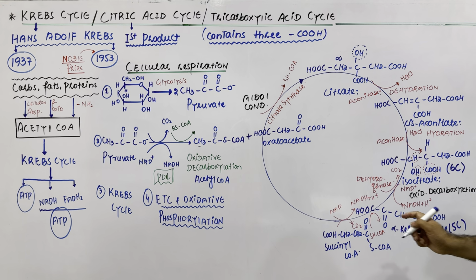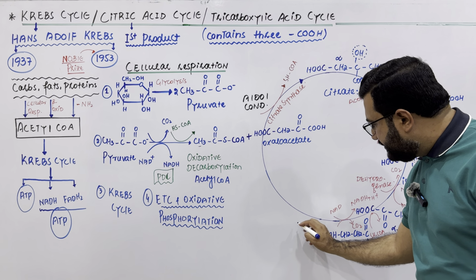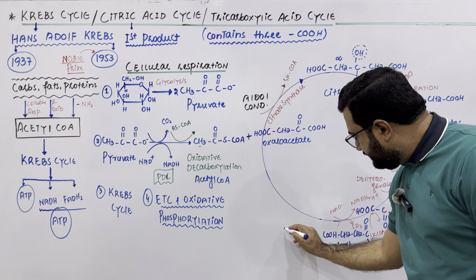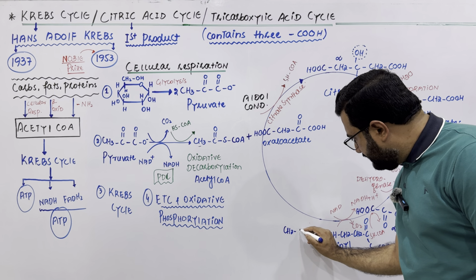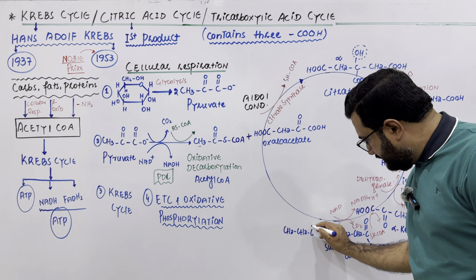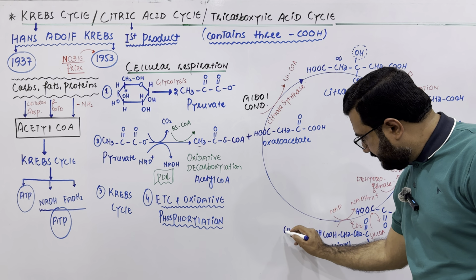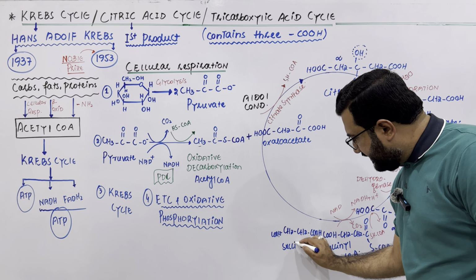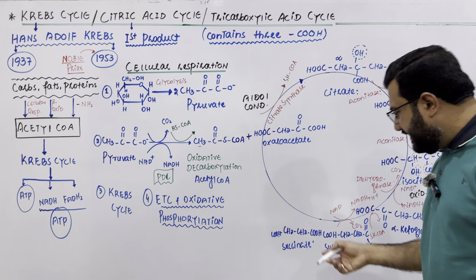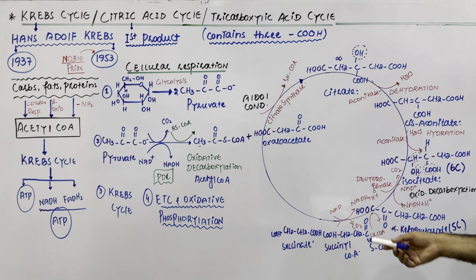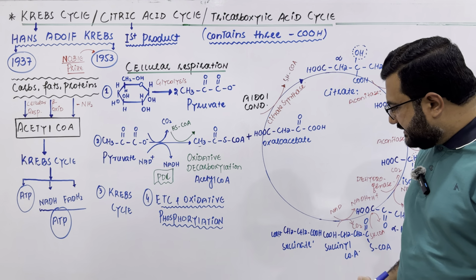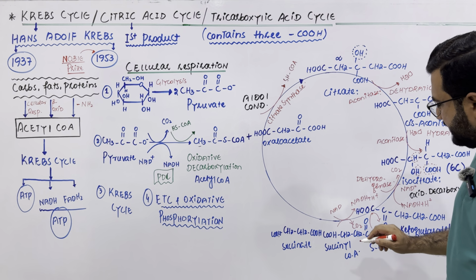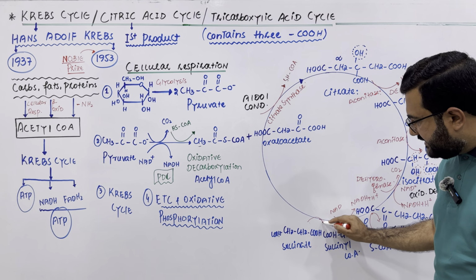Now, my dear students, this succinyl coenzyme A is then changed to succinic acid. This is the succinic acid, but it is present in ionized form, so it is called succinate. And now, my dear students, in this step, there are just two things that happen.